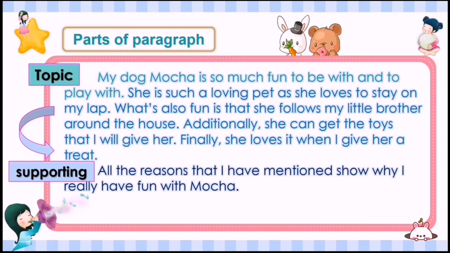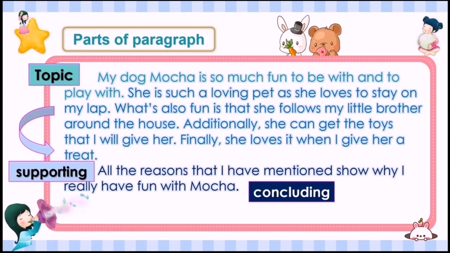So that is your supporting sentence. It describes why Mocha is fun to be with and to play with. Okay? So your concluding sentence is this. All the reasons that I have mentioned show why I really have fun with Mocha. So that is your closing or ending sentence.